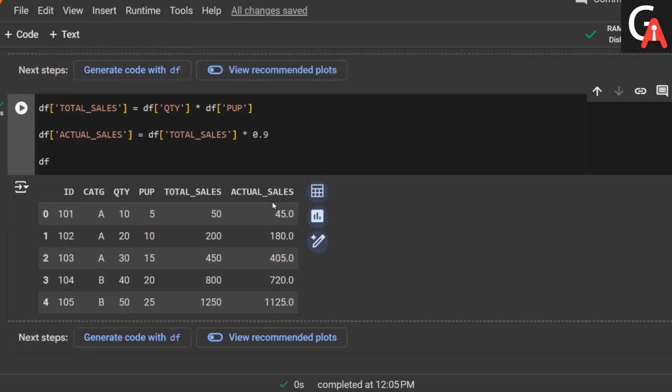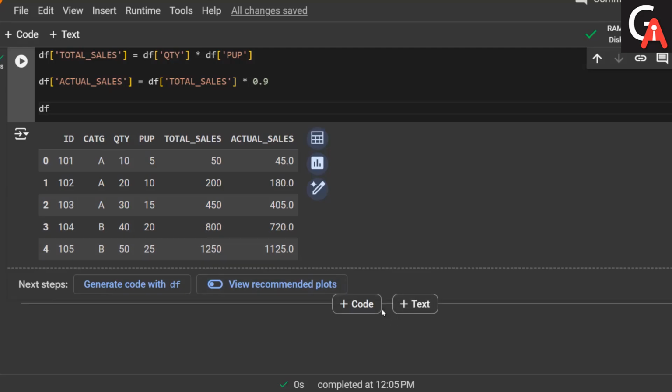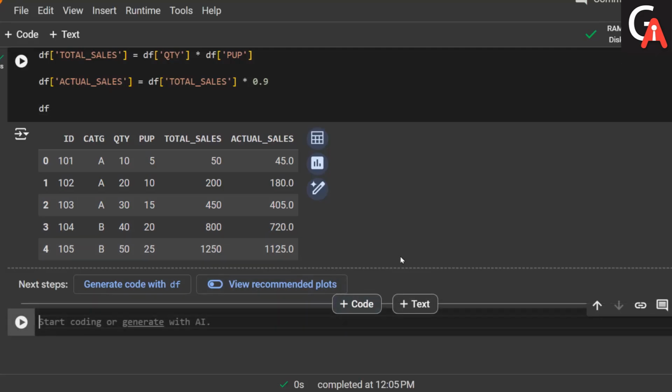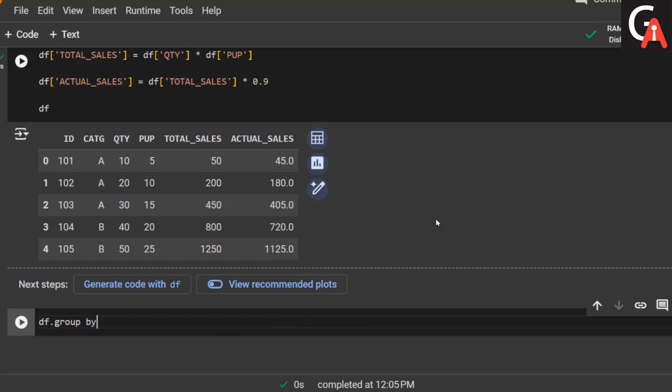So let me just go here. I have already created one data frame in my coding environment, and let me add some group by here, just to demonstrate the idea of an aggregation function. So df dot group by, which column?